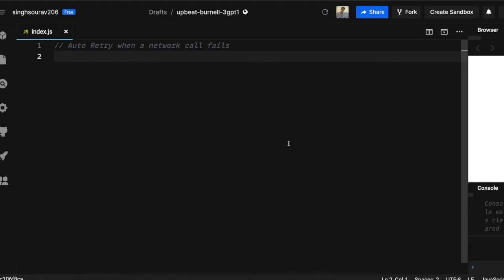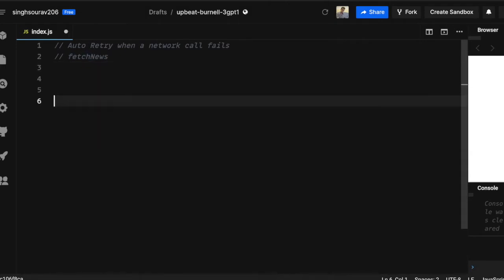And how are we going to implement this? You need to first think that there will be a function, which is basically, let's say you want to fetch news. Obviously this will be related to promises. So fetch news will return me a promise, and it will fetch the news for me.